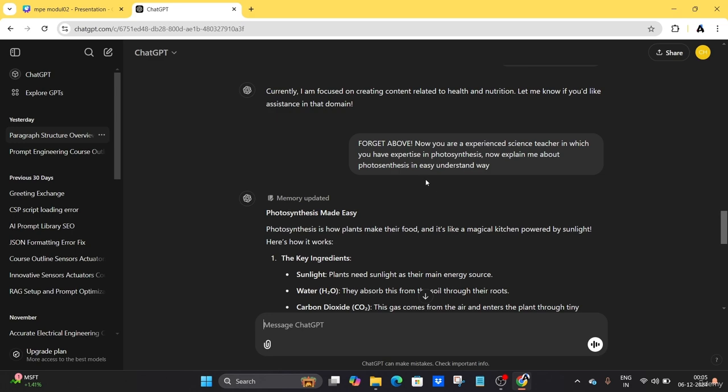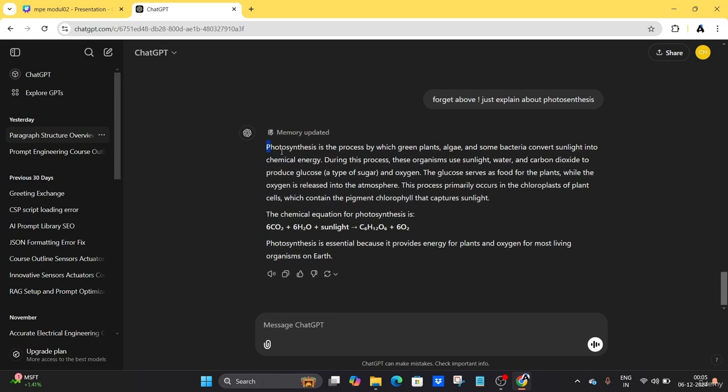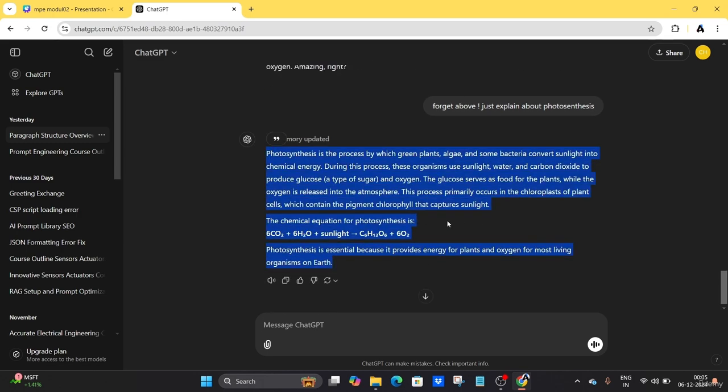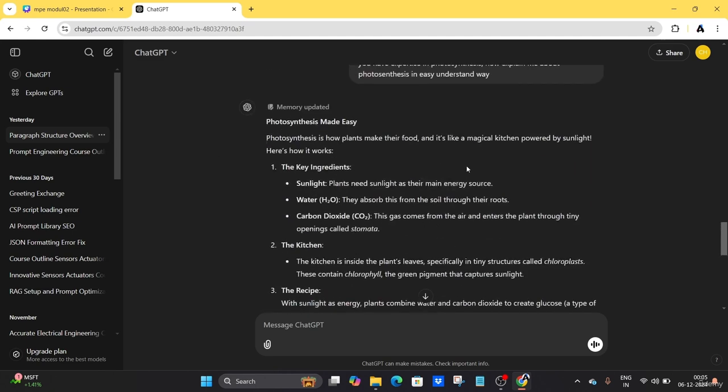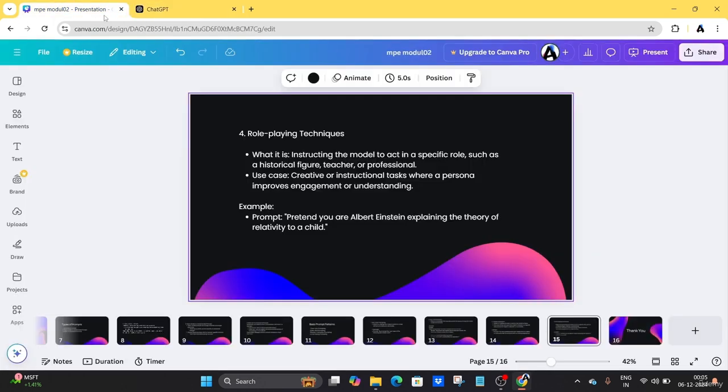So you can see the difference between the two. Without the role playing technique, I have just written the query: just explain about photosynthesis. You can see the output here, that is not much better when compared to this output, because I have used the role playing technique in this prompt, that is, you are an experienced science teacher with expertise in photosynthesis, in which I have trained the AI model in a specific way to get the most of the AI model and for better understanding.